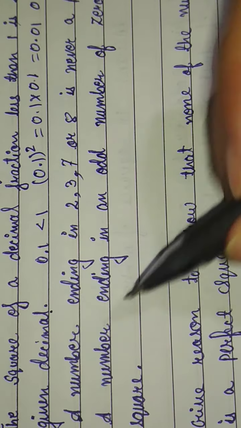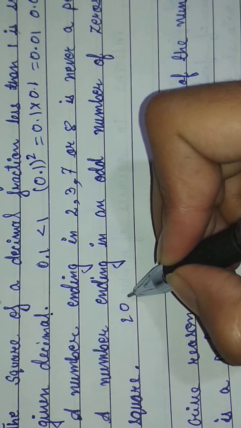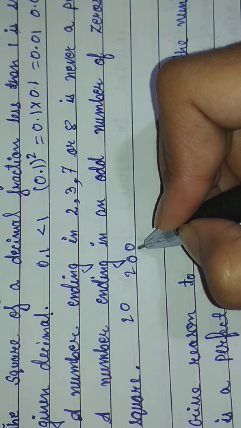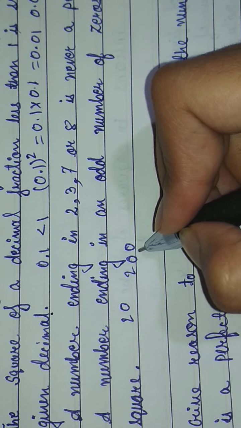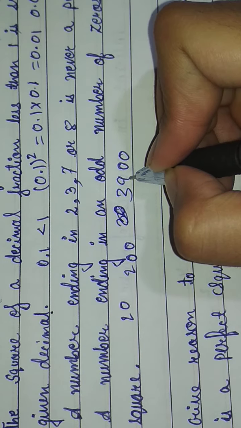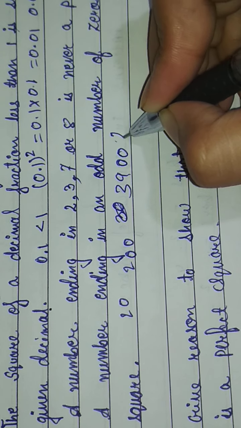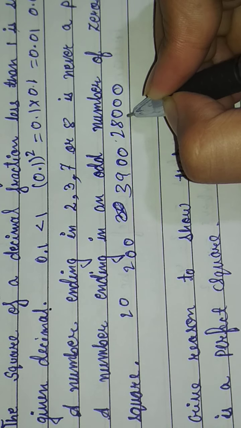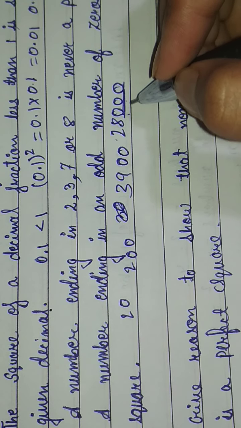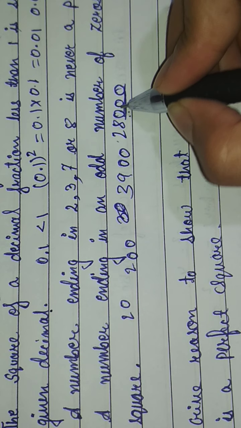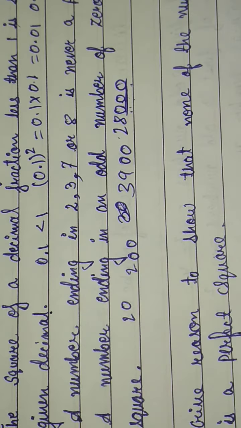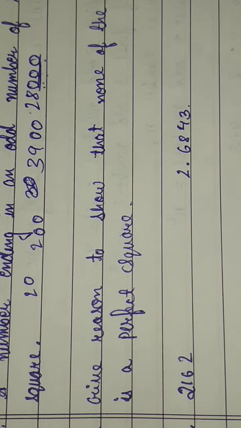That means 20 is not a perfect square. 200 is not a perfect square either. If we write 3900, this is a perfect square if the zeros are even in number. 28000 is not a perfect square. The zeros at the back tell us whether the number is a perfect square or not. So let's solve some problems and we will discuss some interesting patterns in squares of numbers.